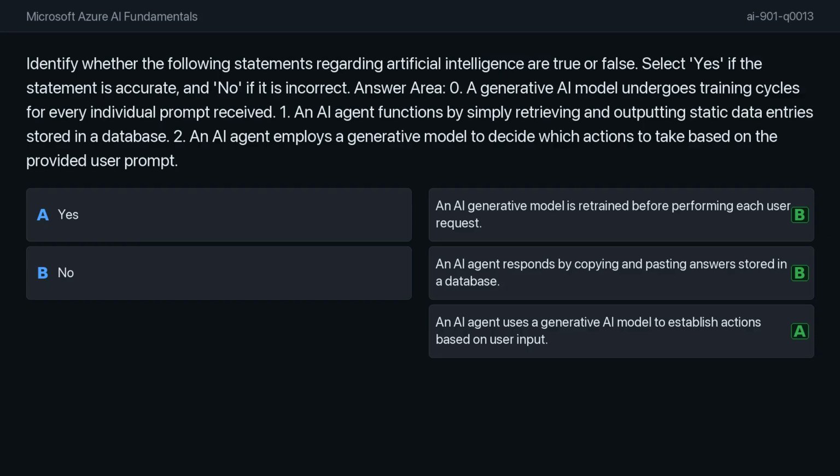Statement 1 is also false because while AI systems can utilize external knowledge bases, they fundamentally synthesize new content rather than simply copying and pasting from a database.